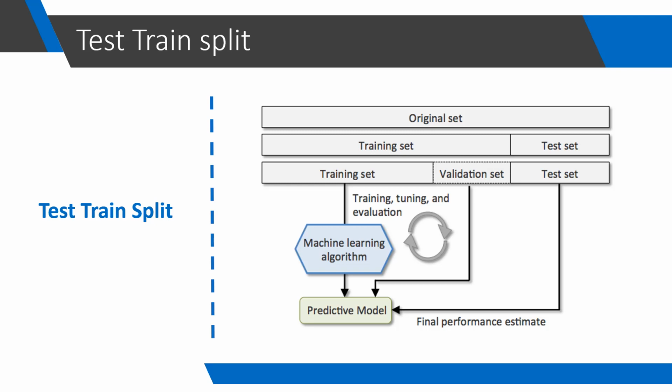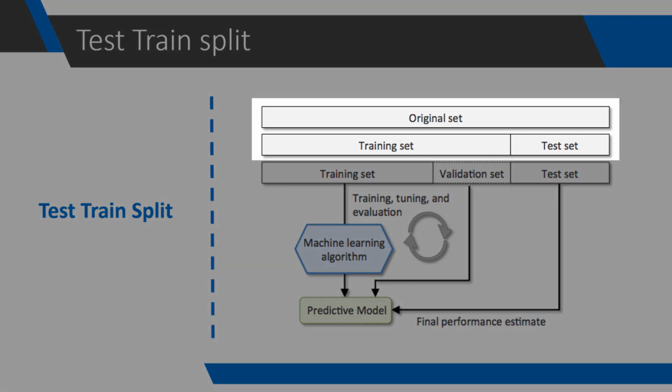In this video, we will discuss a side topic. We will talk about why test train split is important and why we should do it. Test train split is one of the most important steps of data preprocessing. In this step, we divide our data in two parts, test and train dataset.